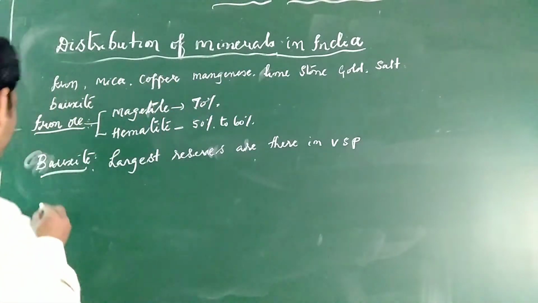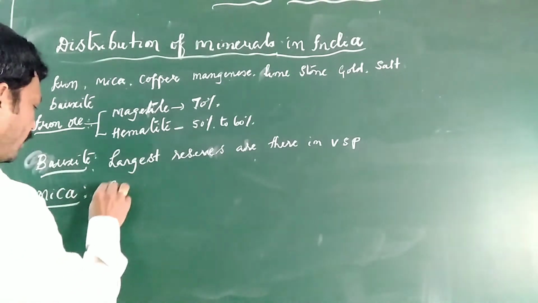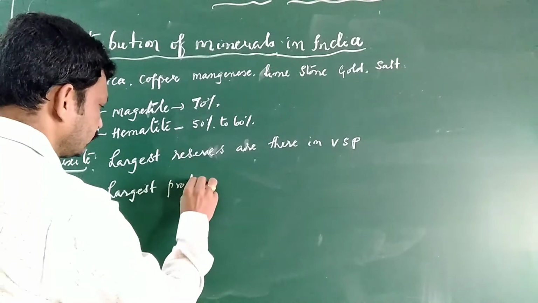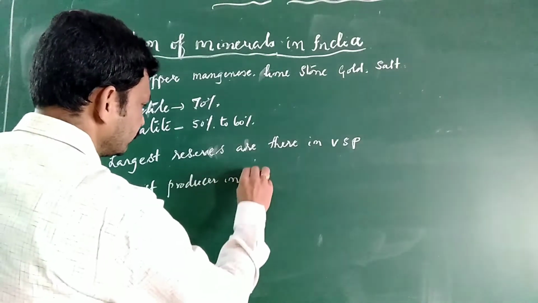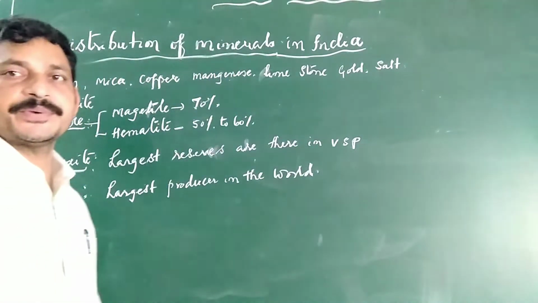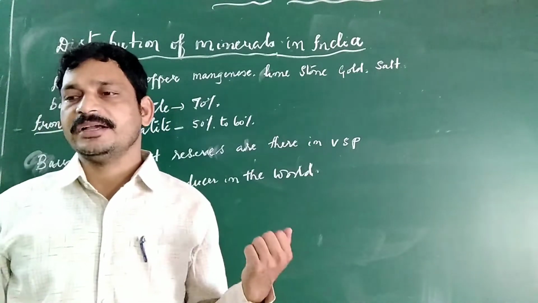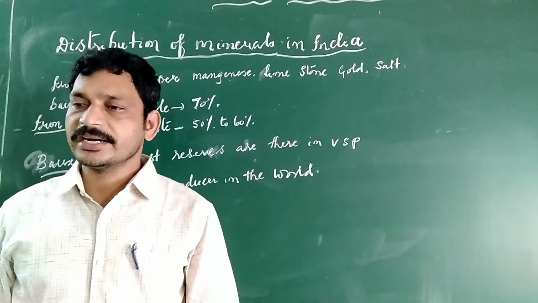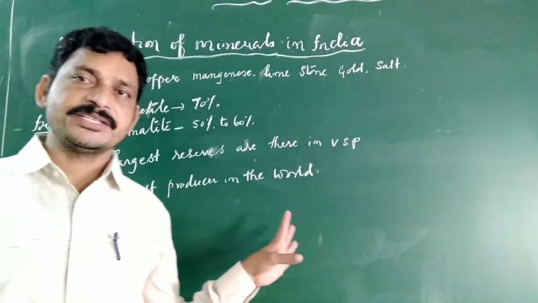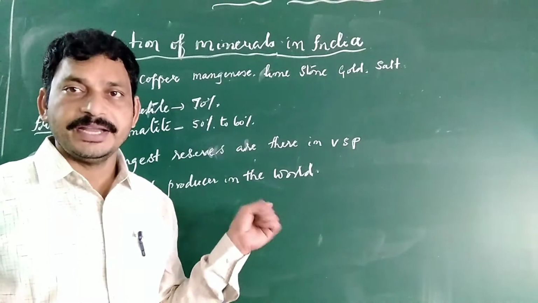And coming to mica, India is the largest producer in the world. Most importantly, the mica producing states are Jharkhand, Bihar, Andhra Pradesh and Rajasthan. As usual, Jharkhand has it in every mineral, and Andhra Pradesh also has mica. India is the largest producer of mica in the world.